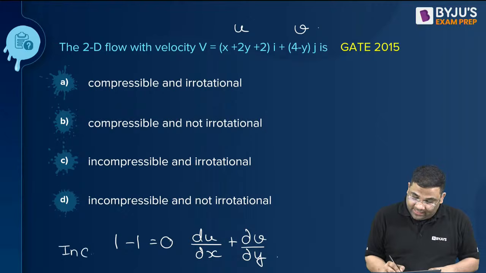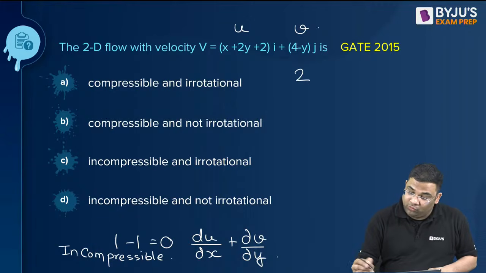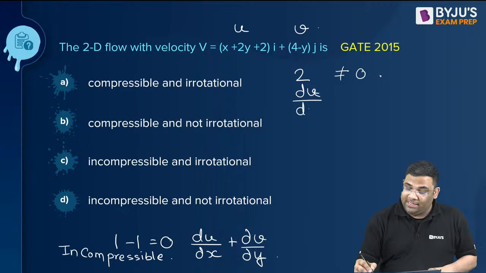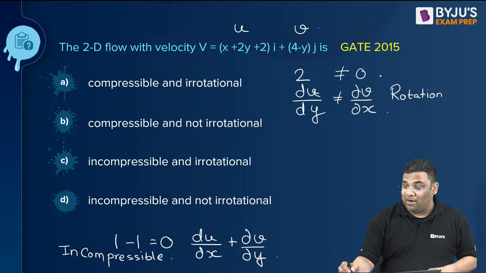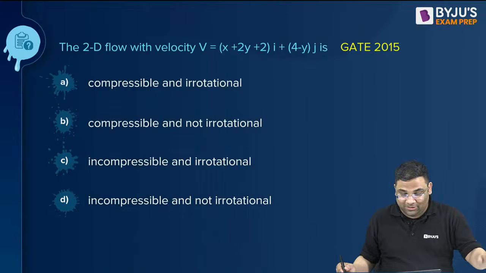The next thing we have to check is whether it is rotational or not. So I'll differentiate u with respect to y, I will get a 2, and v with respect to x, I'll get 0. So du by dy is not equal to dv by dx. So it is rotational. Rotational means not irrotational. So the answer is D. Thank you very much.